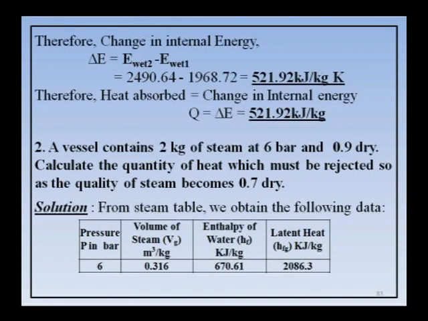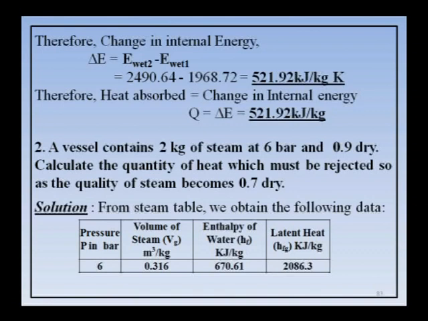Next, second problem, it is an important problem. Second problem: a vessel contains 2 kg of steam at 6 bar and 0.9 dry. Calculate the quantity of heat which must be rejected so that the quality of steam becomes 0.7 dry. First you understand the problem. So, here a vessel contains 2 kg of steam. In a vessel 2 kg of steam is there. So, that means it is constant volume only or it is in a closed condition. So, it is a constant volume process.